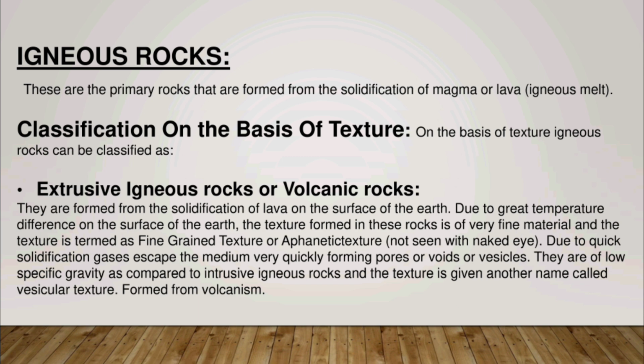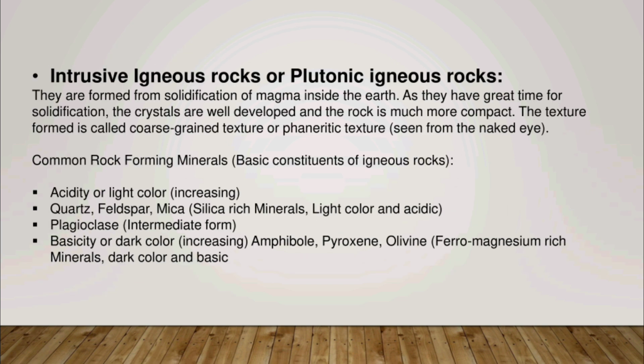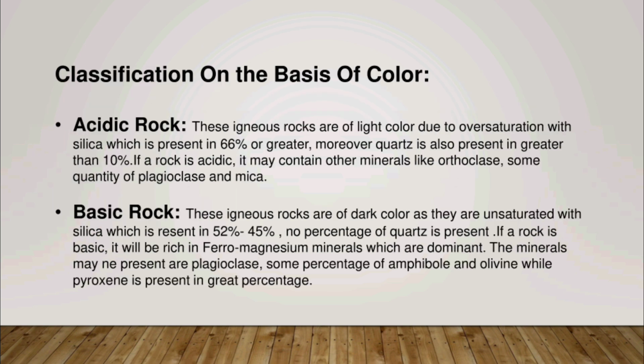Due to rapid cooling, they have a fine grained texture which we cannot see with the naked eye. Now we talk about intrusive igneous rock. Intrusive igneous rock are also known as plutonic igneous rock. They are formed from the solidification of magma inside the earth. Due to the ample amount of time, their crystals are well developed and the rock is much more compact.